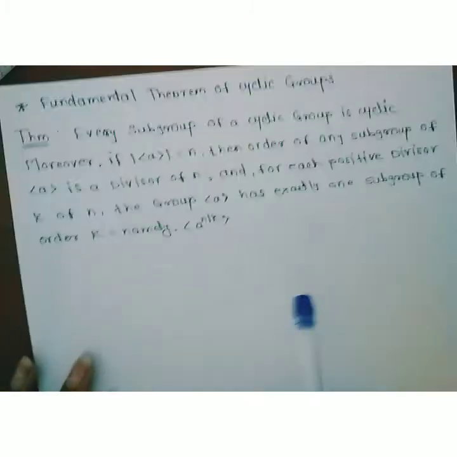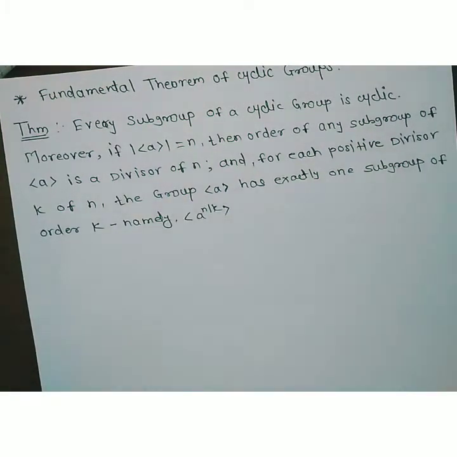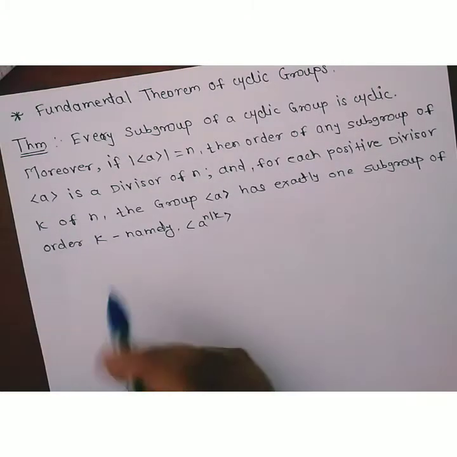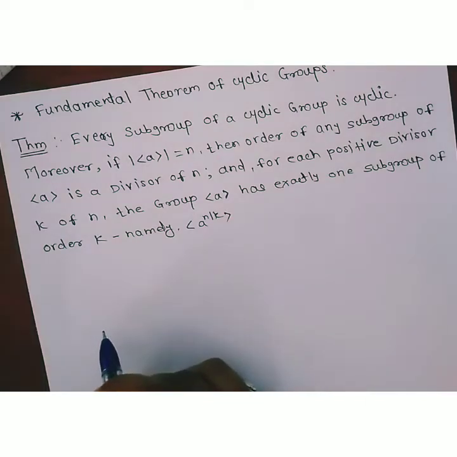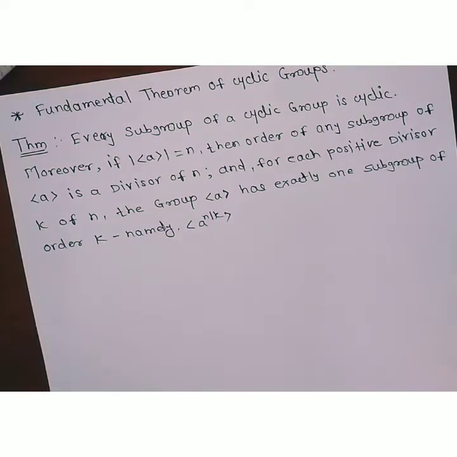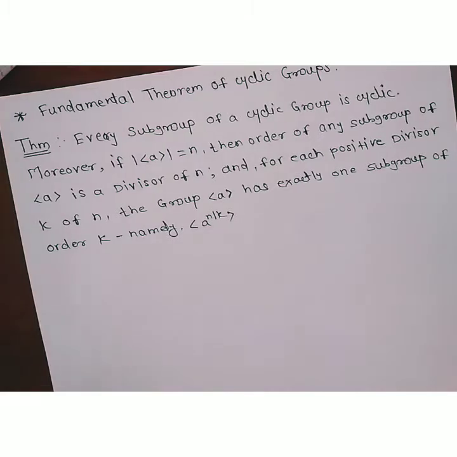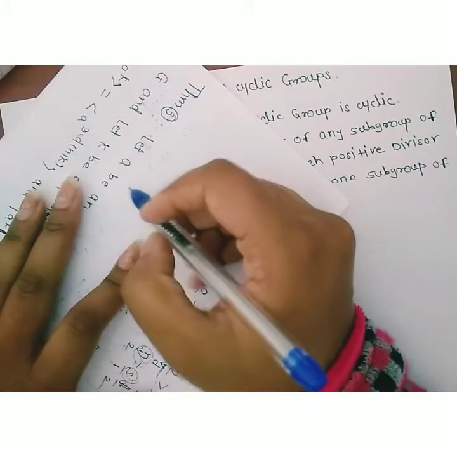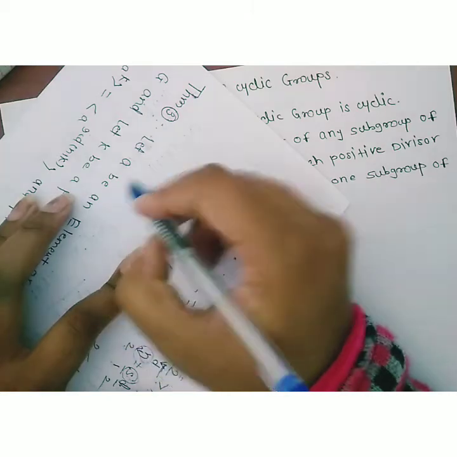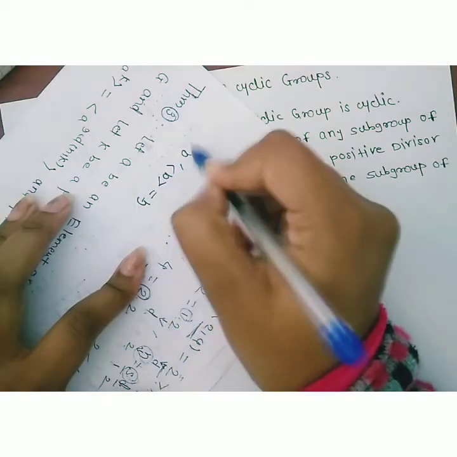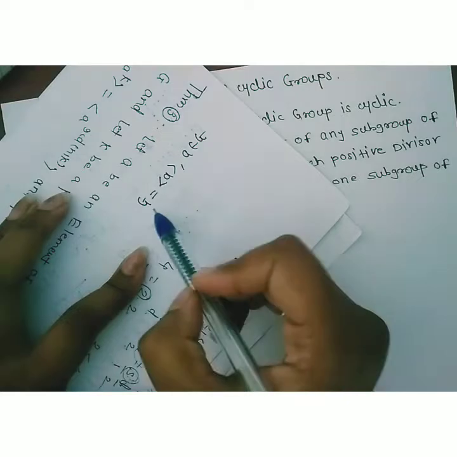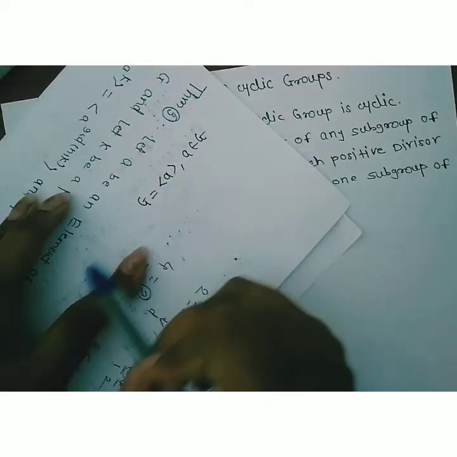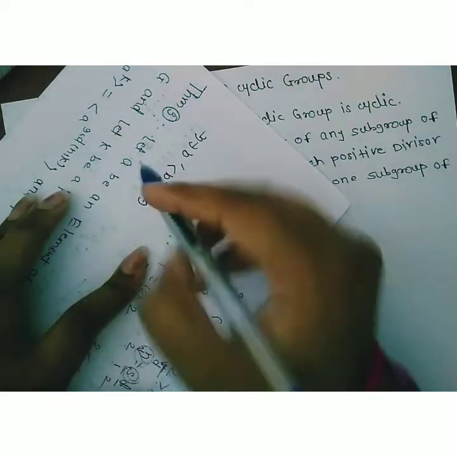So we first go through the first part of this theorem. What is the first part? Every subgroup of a cyclic group is cyclic. We know the definition of a cyclic group. If G is a cyclic group, it is generated by some element a belonging to that group G. And we have to prove that. What do we have to show?